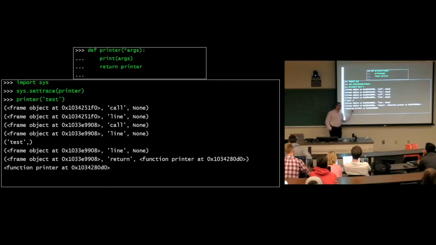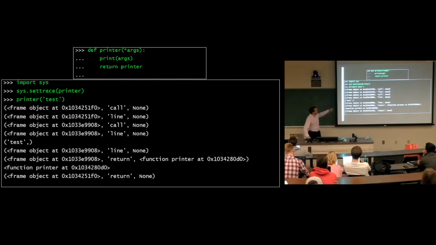So here's the printer that was returned. And then another frame object. This one says return. That's kind of interesting. So again, you don't have to worry about what these frame objects are and what's actually happening here. The important thing is that we've tapped into some serious, low-level stuff, right? We've got code running between lines.